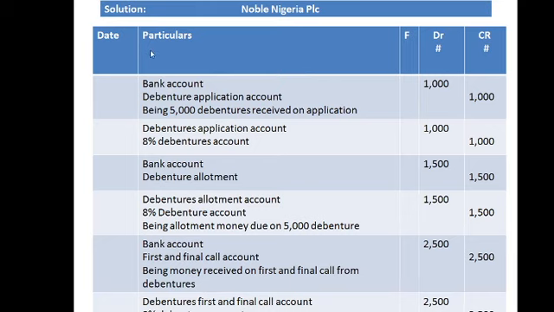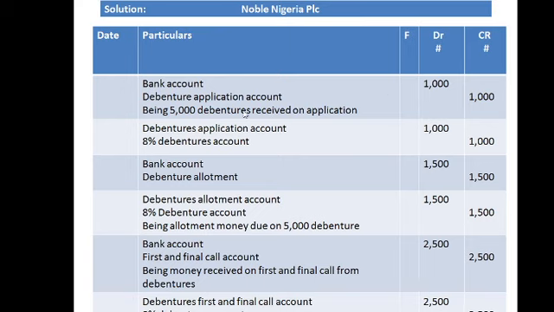Here I have the first one on the particulars. I'm going to take care of the application account. So the first one, I have bank account, ₦1,000. From my workings, I got ₦1,000 for that application. I hope you remember. Then the debenture application account, ₦1,000. And this is the second part of it. Debenture application account, ₦1,000.